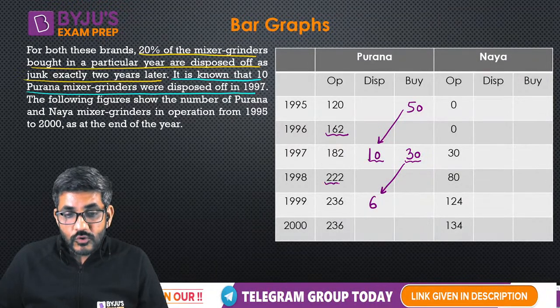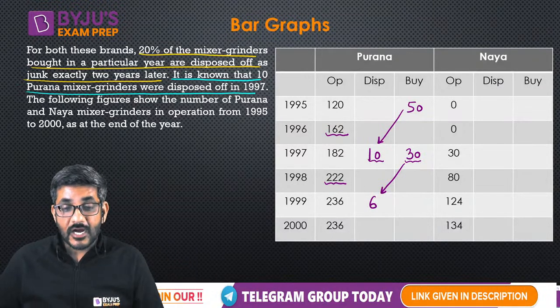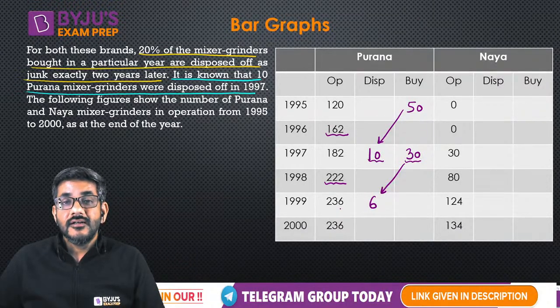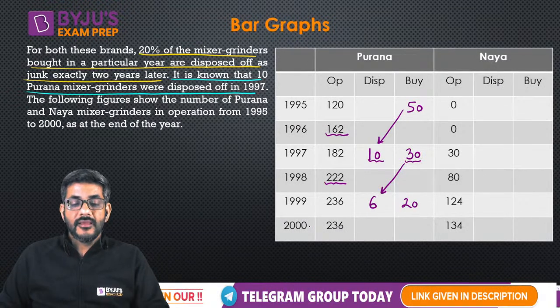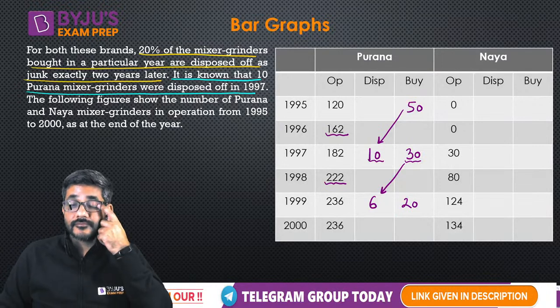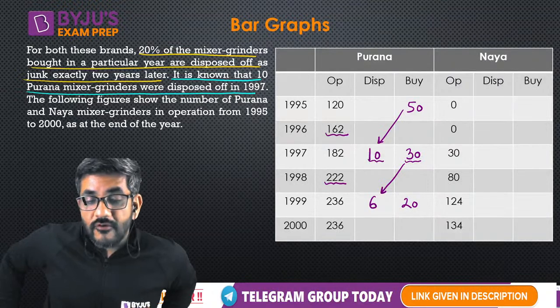Now out of this 222, if 6 are disposed of, so how many of them are left? 216. But how many do I have? 236. 216 से 236 कैसे हो गया? 20 must have been bought in 1999. 20 must have been bought in 1999. I hope all of you are getting this.